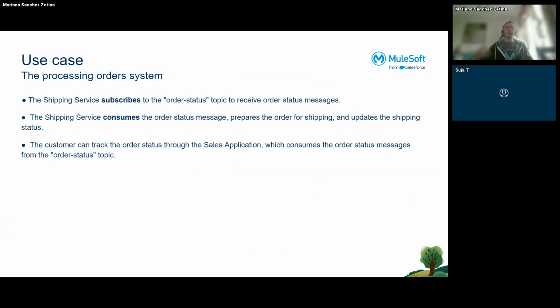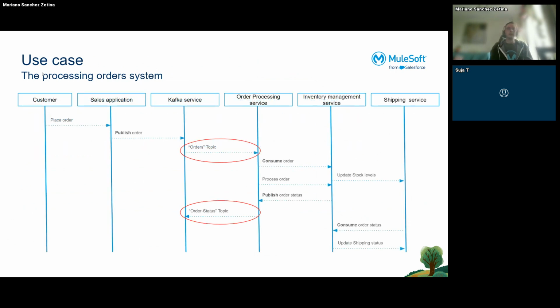The shipping service subscribes to the order status topic to receive the order status messages, and at the end, the shipping service consumes the order status message to prepare the order shipping and updates the shipping status accordingly. So this is the sequence diagram that is describing what I already told you. The consumer places an order, and the sales application publishes the order.